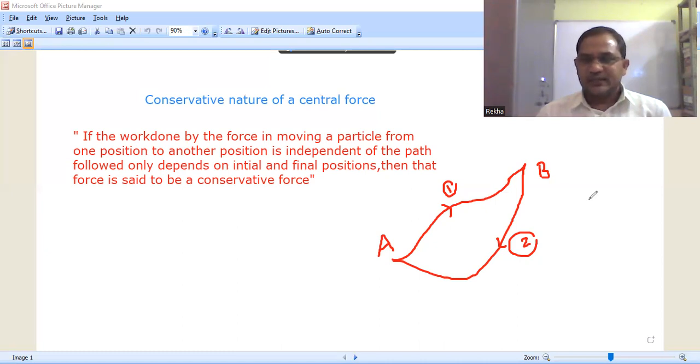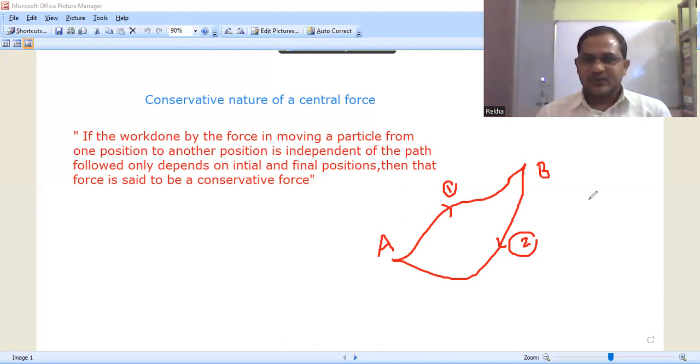We are aware of examples for central forces: the gravitational attraction force between any two massive bodies, the electrostatic attraction or repulsion force existing between two charges, and the elastic spring force are examples of central forces. So now let us see the conservative nature of the central force.